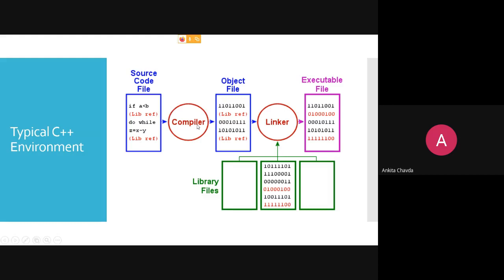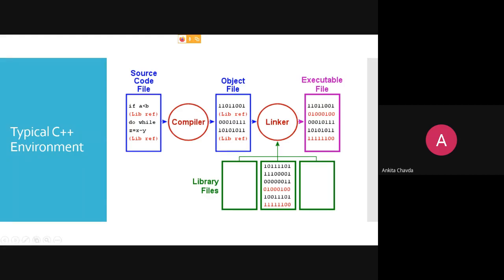Simple. Once the compiler compiles this code, what will be generated? What is the compiler's task? What is the role of the compiler? Convert your high level language to machine level language, because the computer understands only binary language, 0 and 1, right? So the combination of 0 and 1 will be converted. After this compilation, the library reference is as it is. Just the rest of the code will be converted into zeros and ones. So this will be your object file.